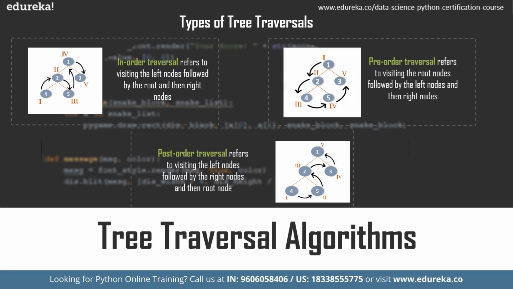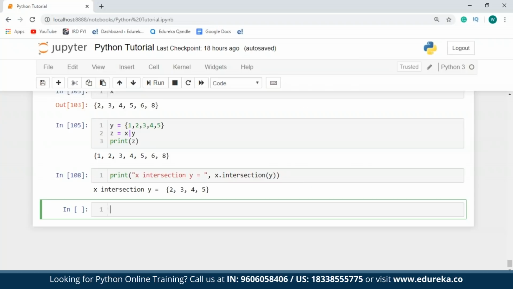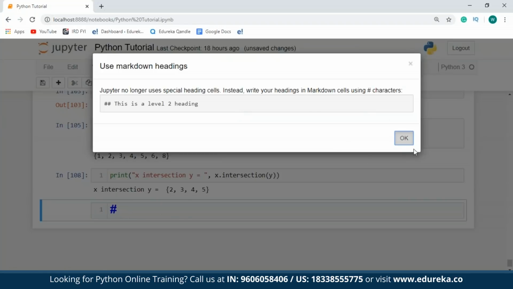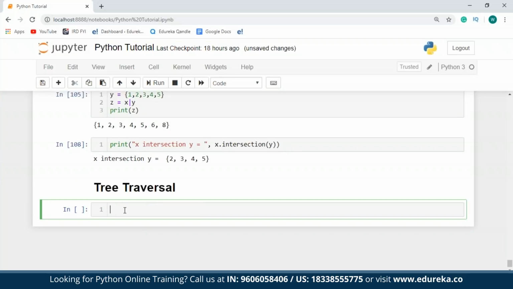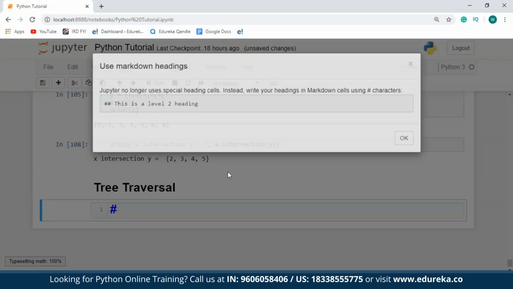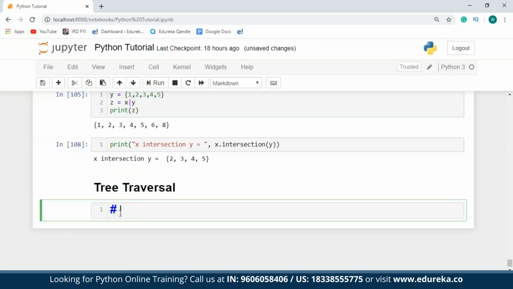Before moving on in detail about each of these algorithms, what I'm going to do is jump onto my Jupyter notebook and create the tree that you see on your screens. I'll create a heading over here. I'll just call it tree traversal. So like I've already told y'all, I'll be writing down the code to create a tree first. So for that, let me just create a heading. This will be in H2, so I'll have to have two hashes. And then I'll just say creating the tree.